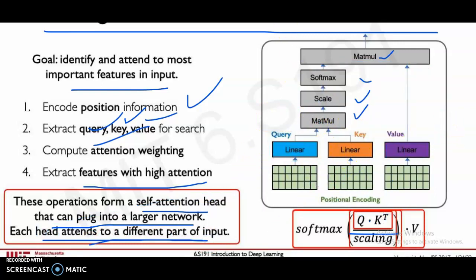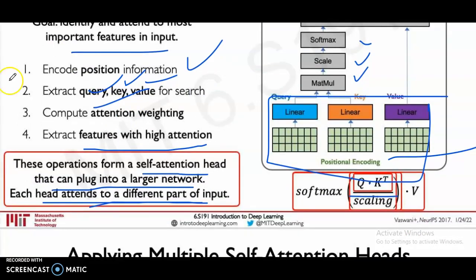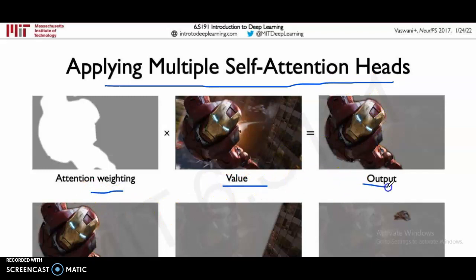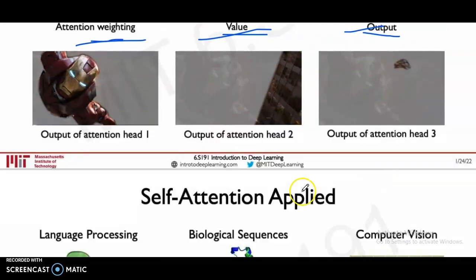These are the inputs. Applying multiple self-attention heads: attention weighting, attention value, output.